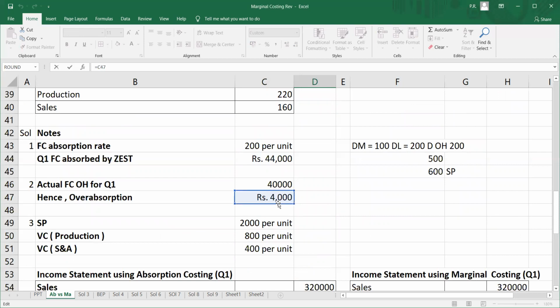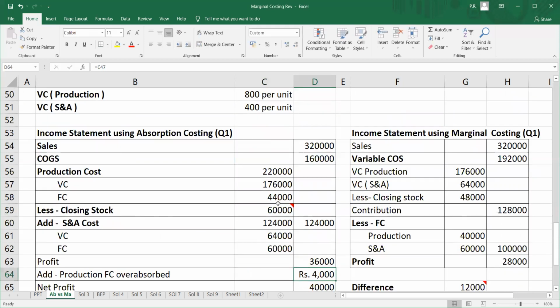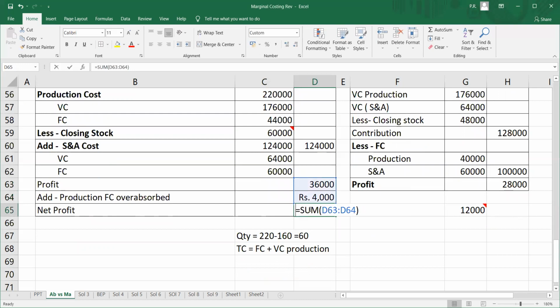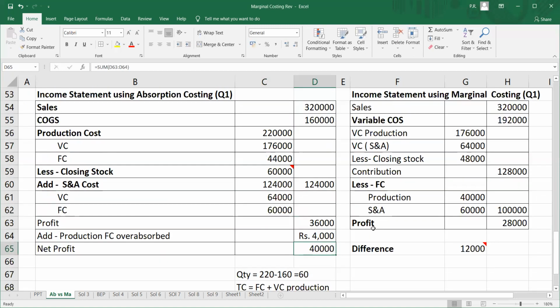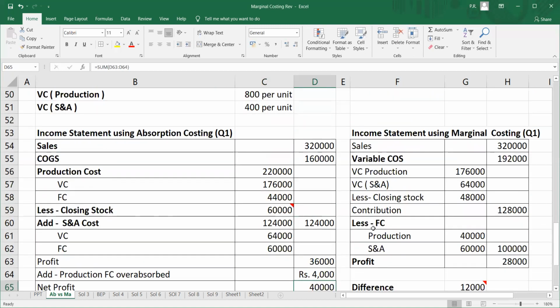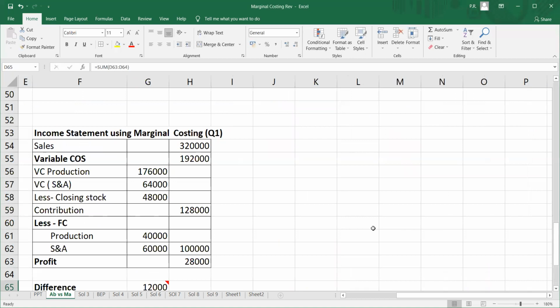Because I produced 20 units more, it was my efficiency. So over here, I say that my net profit has to be 36,000 plus 4,000 rupees. That is 40,000 rupees. So this was my profit as per the absorption costing. Now let us take the profit as per marginal costing.